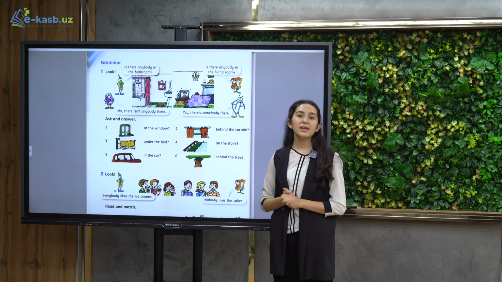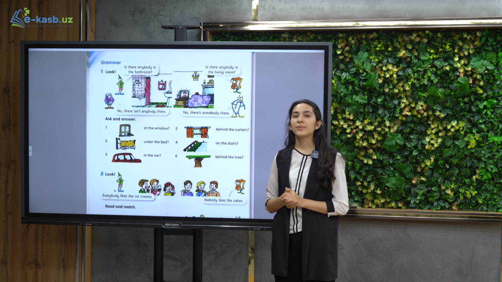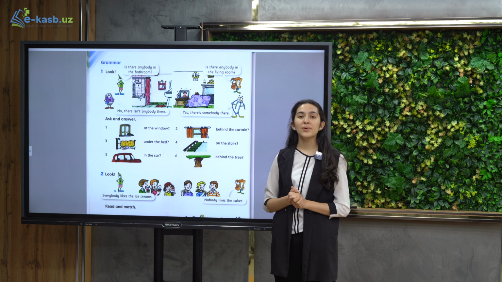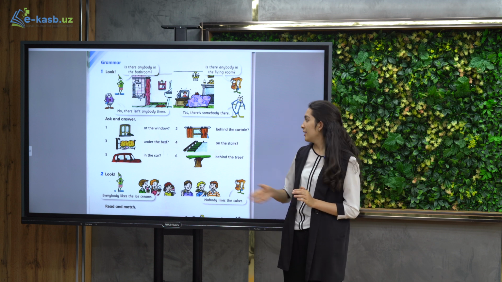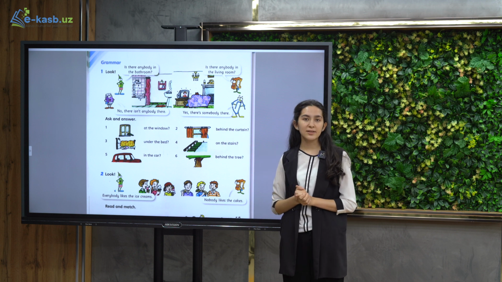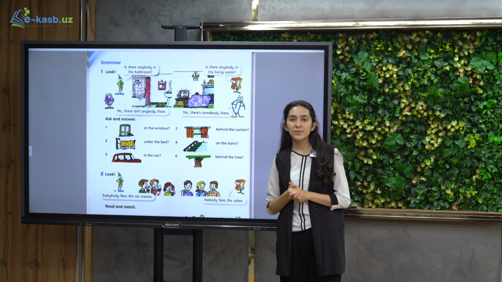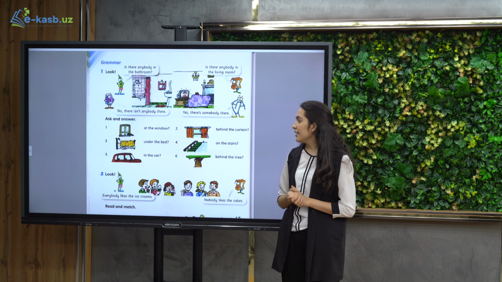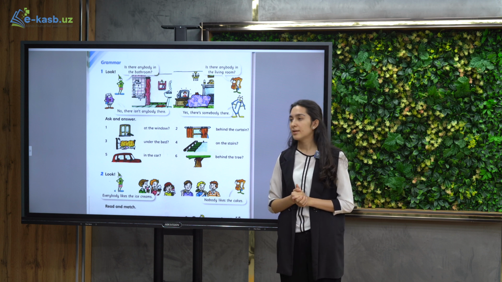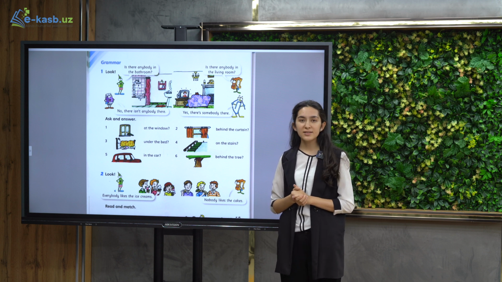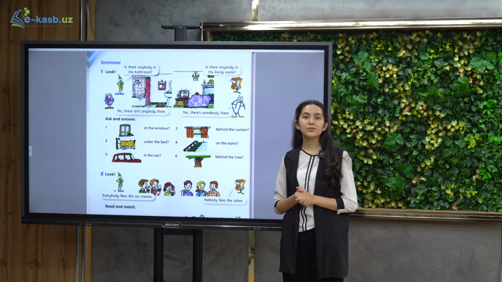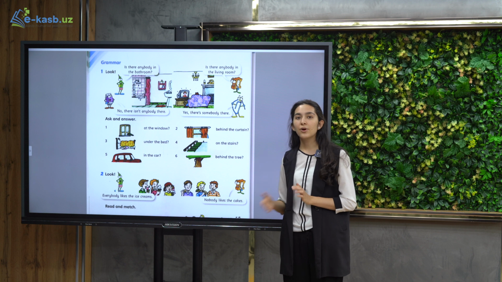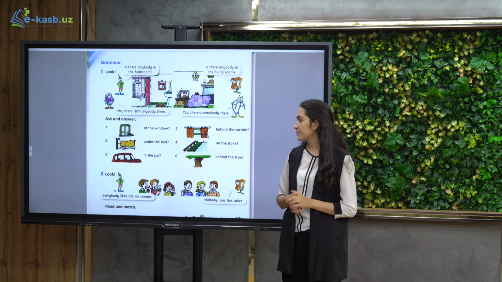The first one, is there anybody at the window? No, there isn't anybody there. Second, is there anybody behind the curtain? Yes, there is somebody behind the curtain. Or yes, there is somebody there. Third, is there anybody under the bed? Yes, there is somebody there. Fourth, is there anybody on the stairs? No, there isn't anybody there.